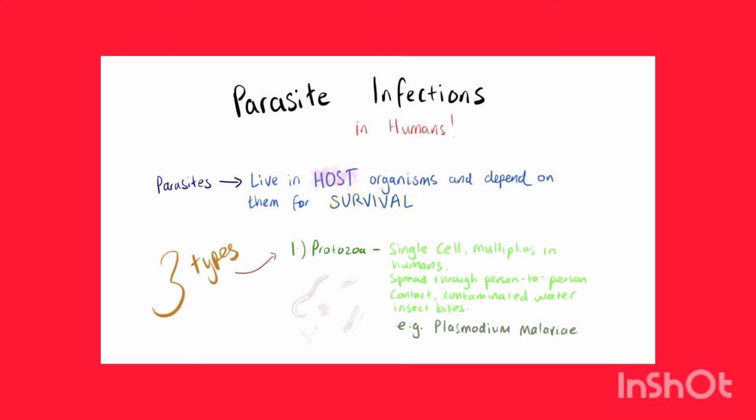and treatment. So there are three types of human parasites. The first one is called a protozoa. So these are single-cell organisms and they can multiply in humans. They can spread through contaminated food and water, person-to-person contact, and insect bites. An example of a protozoa is Plasmodium malariae, which causes the malaria infection.